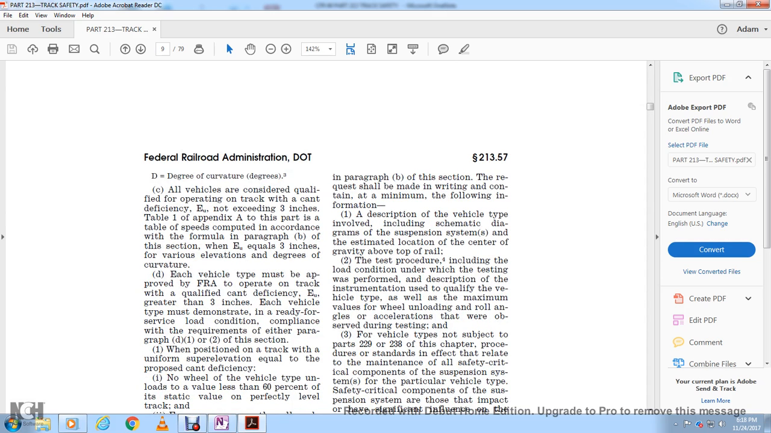Each vehicle type must be approved by the FRA to operate on track with a qualified cant deficiency greater than 3 inches. Each vehicle type must be demonstrated for a vehicle load condition compliant with the requirements of either paragraph D1 or 2 of this section.